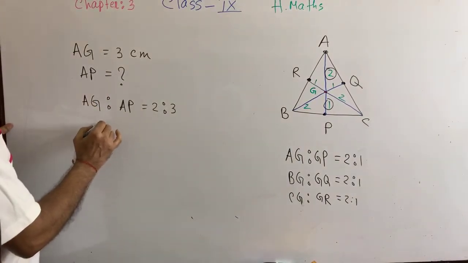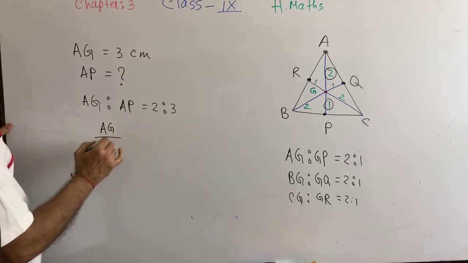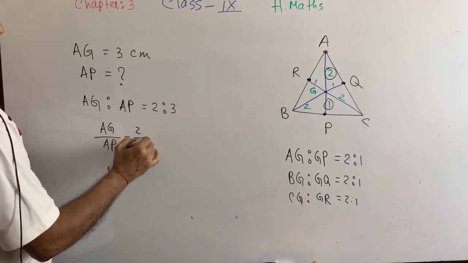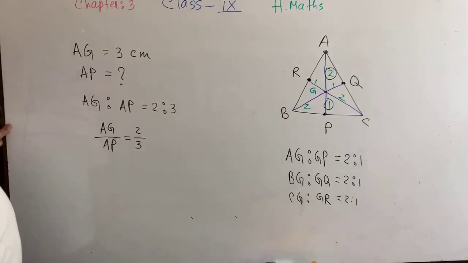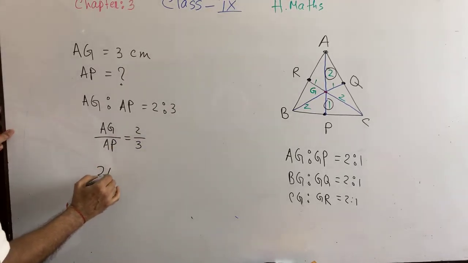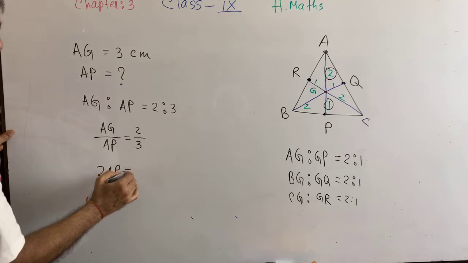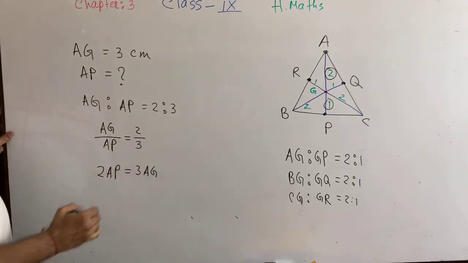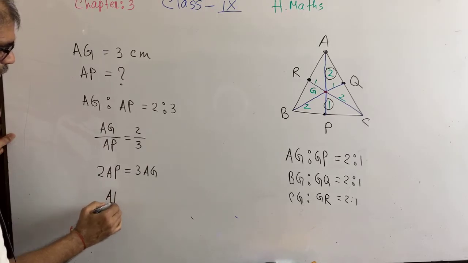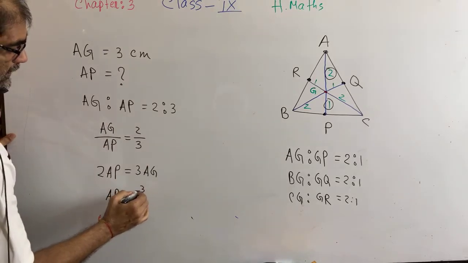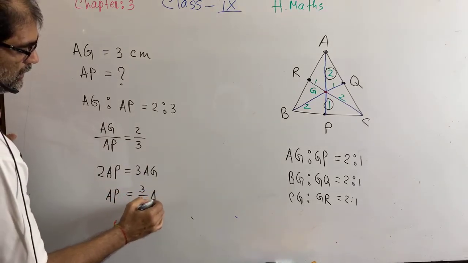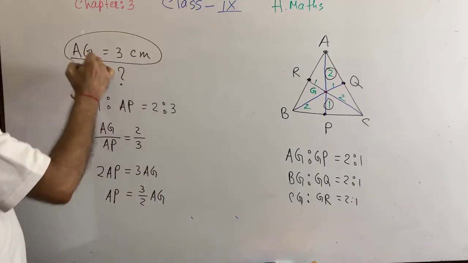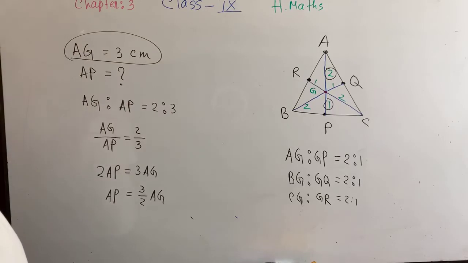From here we can write AZ by AP is 2/3. That is 2 AP is equal to 3 AZ. That is AP equal to 3/2 AZ.